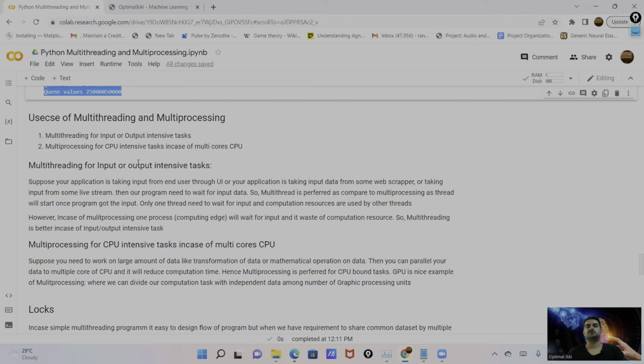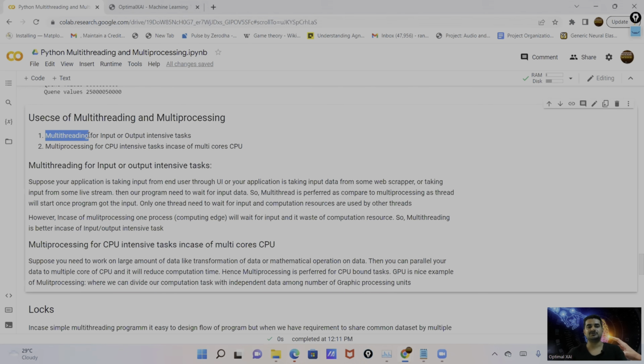Now I move to the real-time use cases, where we require multi-threading and where we require multiprocessing, because now we have two things: one is multi-threading, one is multiprocessing. So how do we know in which situation we use multi-threading or multiprocessing? Multi-threading is basically used if we have an input-output intensive task.